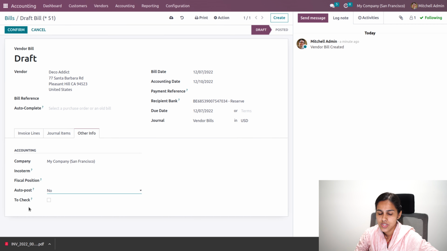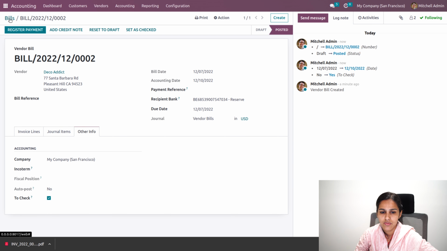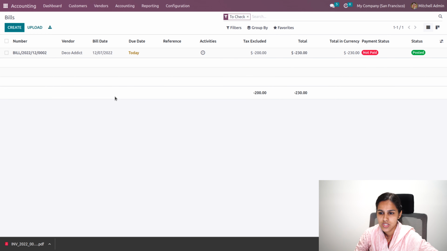Then there is an option to check. If the cashier is not sure about the data he provided in this bill, he can click on the to check option. So later the person responsible for checking those details can filter the ones to check, so we can see which are the bills to be checked, and he can recheck the details that have been provided over here.